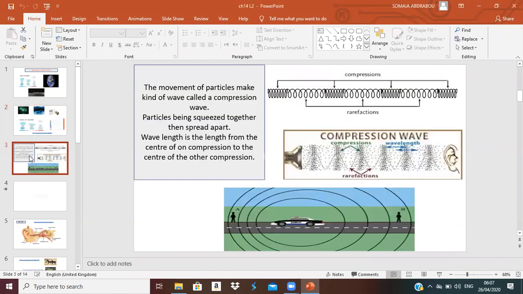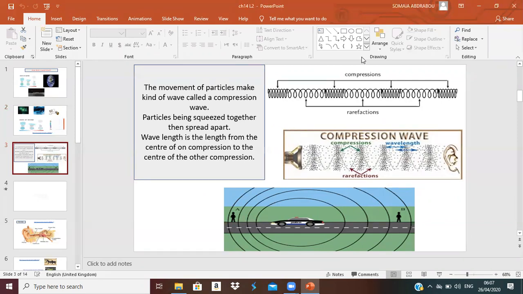What else do I have here? Compression waves. What are compression waves? Compression waves are the movement of particles, okay, when the sound moves. Sound waves are called compression waves.